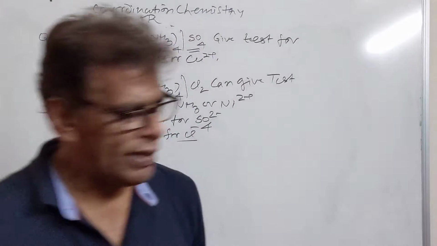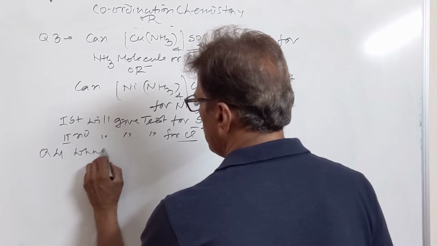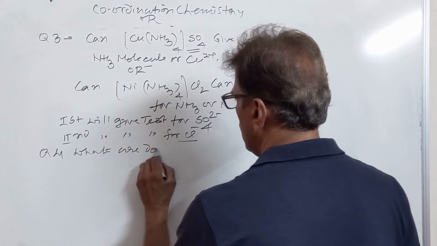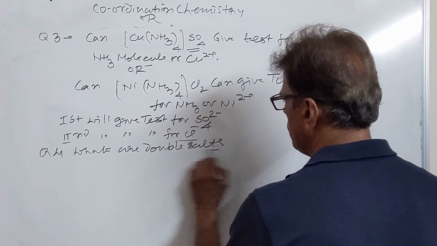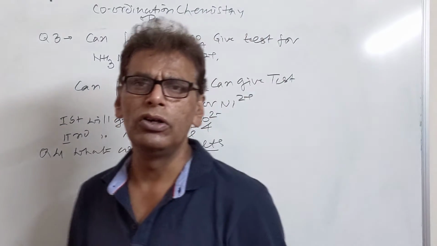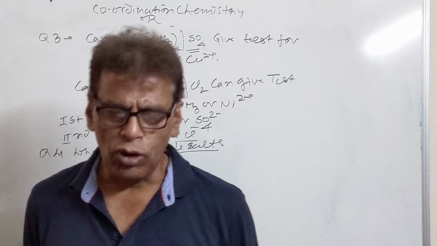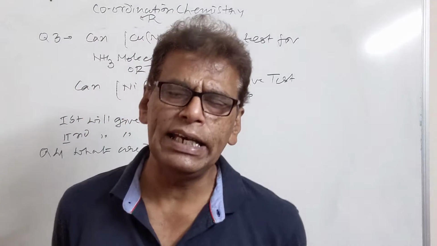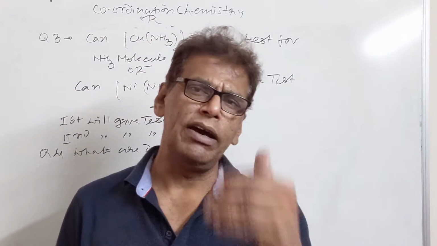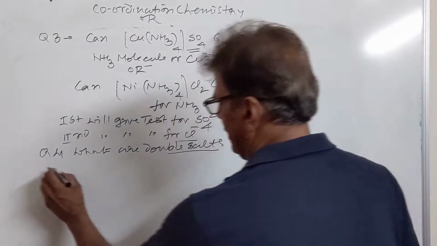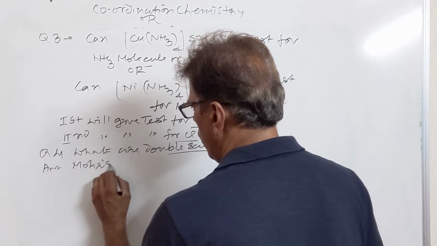Then we come to what are double salts. Question number 4. What are double salts? As we know, the name indicates that this might be a combination of two salts. So justifying the name, double salts are the salts which are formed by crystallizing the equimolar solutions of the two salts. Such salts are called double salts. Example is Mohr salt. We have two common examples of double salt.